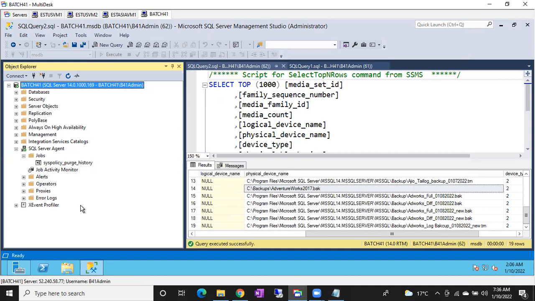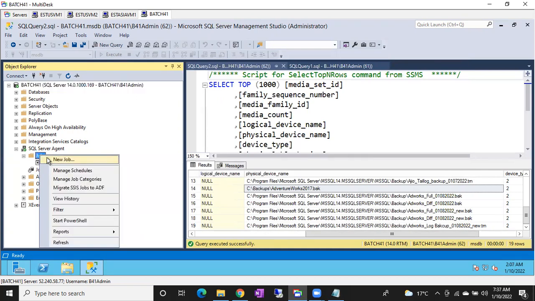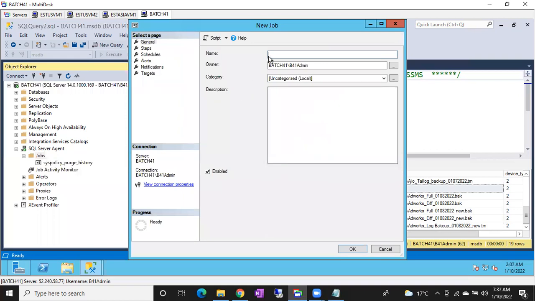First of all, we have to know how to create a job. I want to create a simple backup job, guys. So how can I create it? Right click, Jobs, New Job. I want to give this job a name, so let me give it the name full backup job.